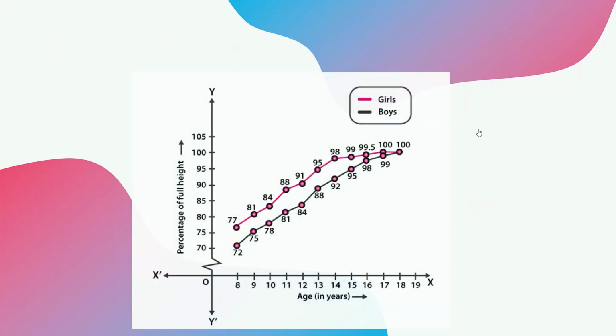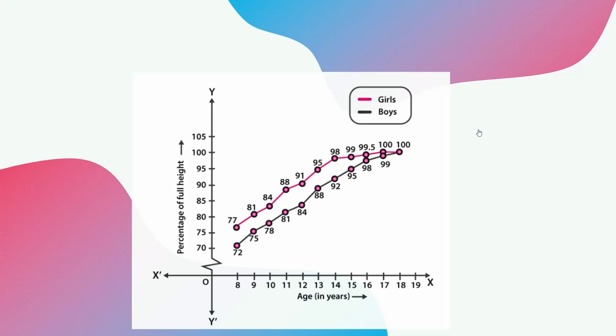So now after the game, let's go to another topic. First, let's understand the basic difference of height. Here is a difference of height in boys and girls. The pink line shows the height of girls in percentage and the black line shows the height of boys in percentage. On the x-axis we can see the percentage of full height and on the y-axis we can clearly see the age in years.